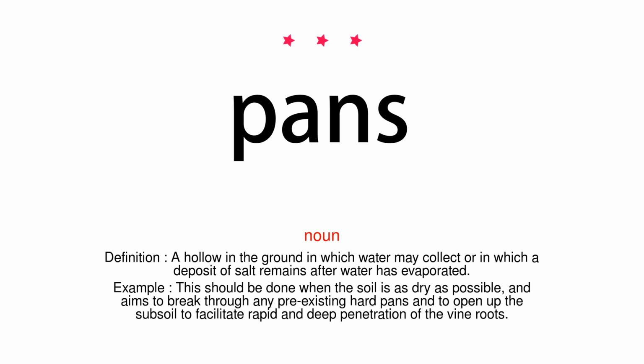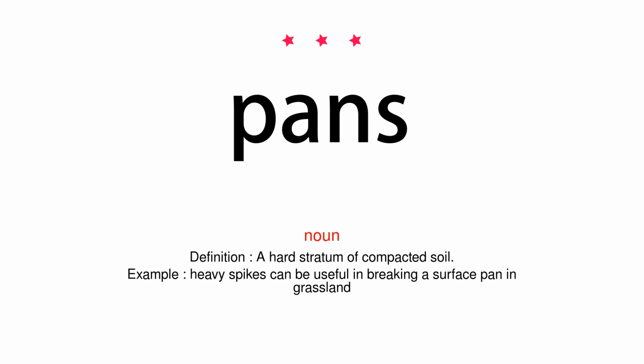Noun. Definition: a hollow in the ground in which water may collect or in which a deposit of salt remains after water has evaporated. Example: this should be done when the soil is as dry as possible, and aims to break through any pre-existing hard pans and to open up the subsoil to facilitate rapid and deep penetration of the vine roots. Noun. Definition: a hard stratum of compacted soil.